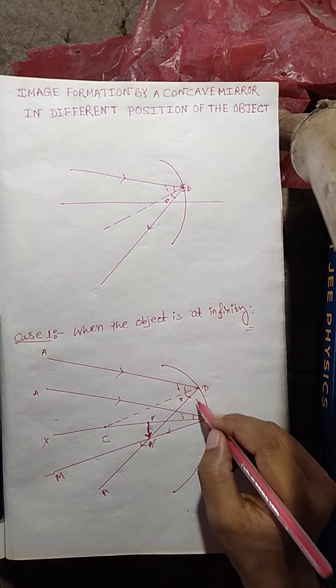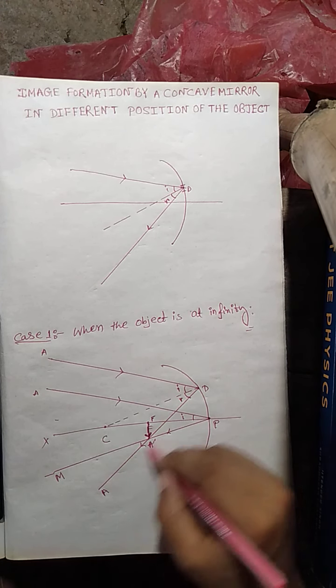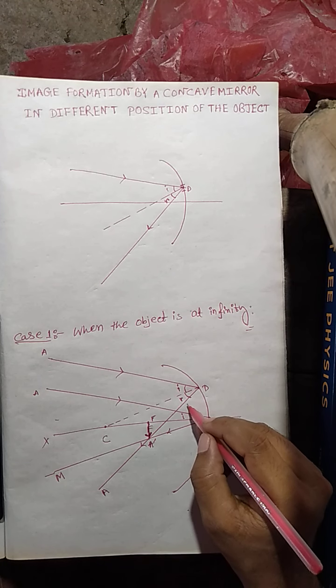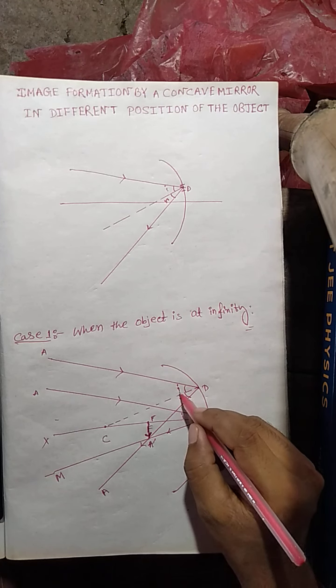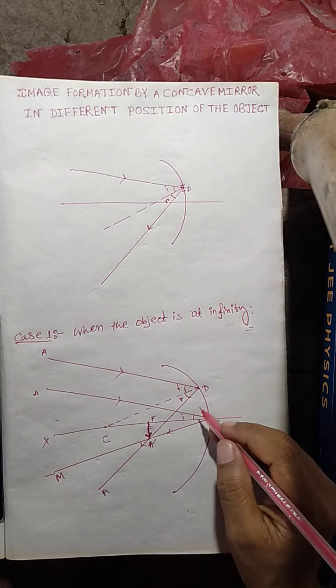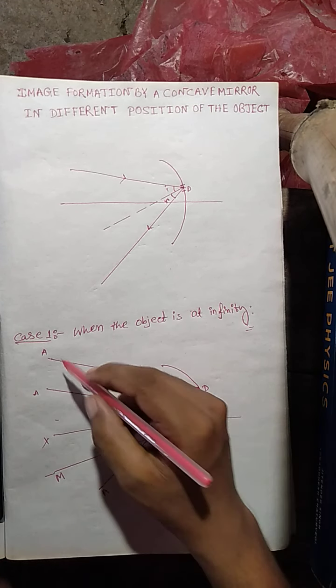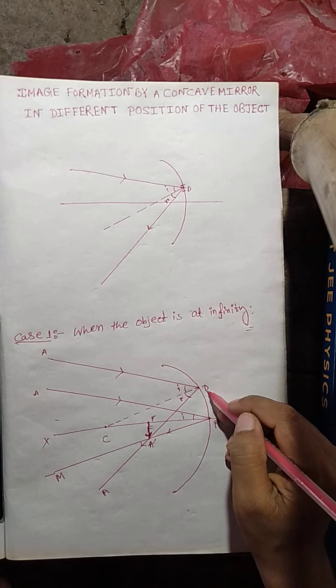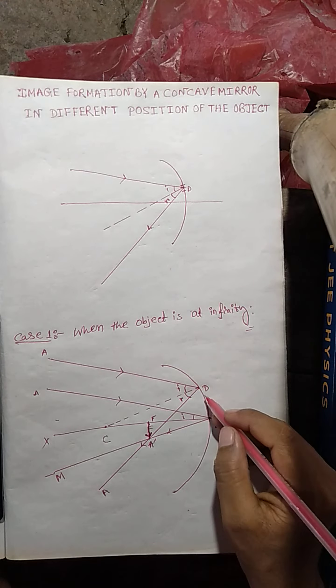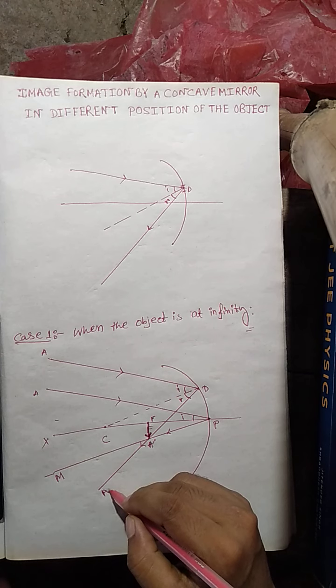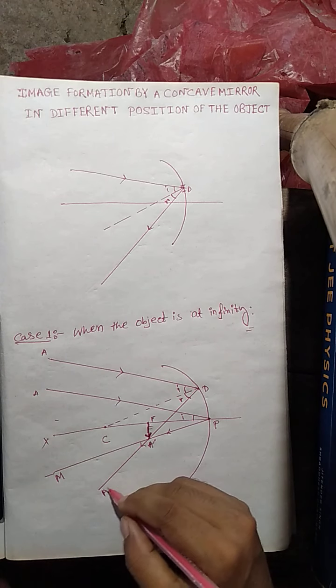So this is DA, the reflected ray for the incident ray AD.